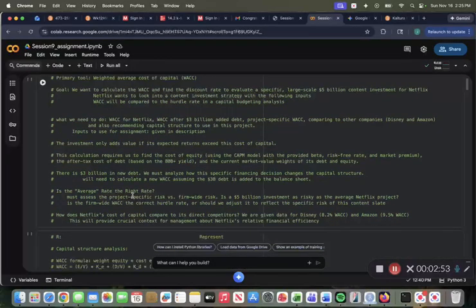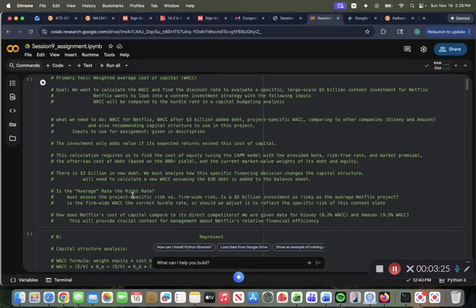So this investment adds value if its expected returns exceed the cost of capital. This calculation requires us to find the cost of equity using the CAPM model with the provided beta, risk-free rate, and market premium, and the after-tax cost of debt based on the BBB+ yield, as well as the current market value weights of its debt and equity. So just some of the other information we have. There's $3 billion in new debt that was introduced to us in the description, and you must analyze how this specific financing decision changes the capital structure.